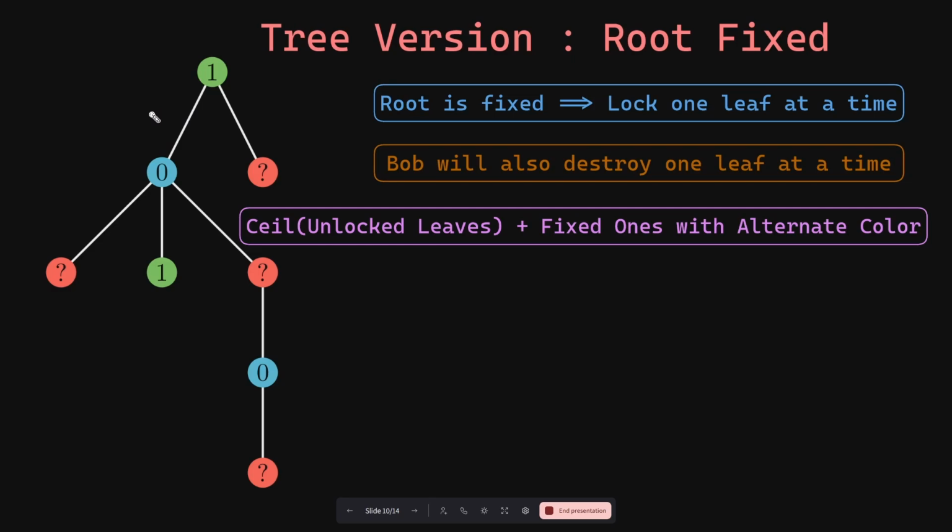However, Bob can also notice your strategy and they will try to destroy as many leaves as they can. So if there are L leaves that are unlocked, then you can lock L/2 leaves in blue color, and every time Bob gets a chance, they will try to destroy L/2 leaves. So now the answer is pretty clear when the root of the tree is locked down.